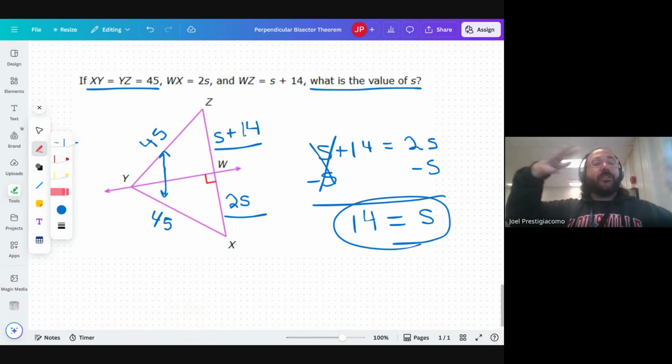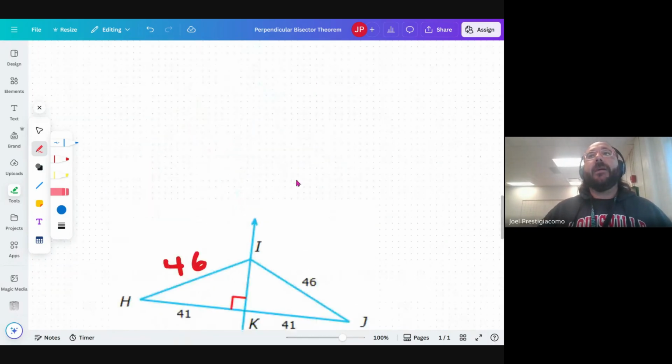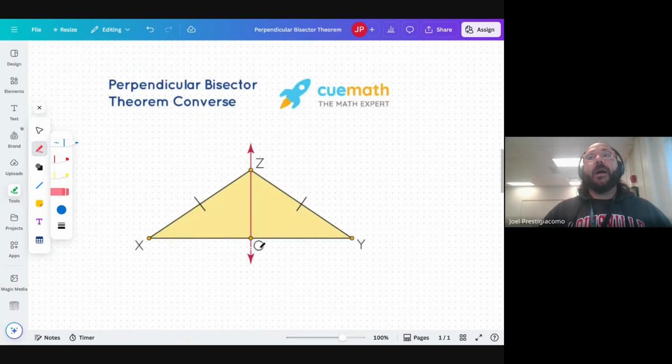Now, again, the questions can become more complicated based off of what information is given, or if the expressions are listed in a more complex way. But the concept remains the same: if we have a perpendicular bisector, the segments going from any point on that bisector, any point on this red line, to X and Y should be equal. And likewise, wherever that bisection of XY is, we should have the corresponding equal sides on the end.